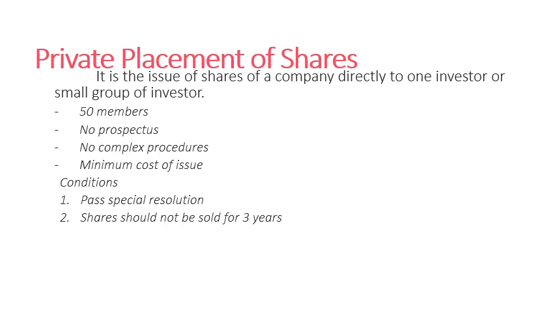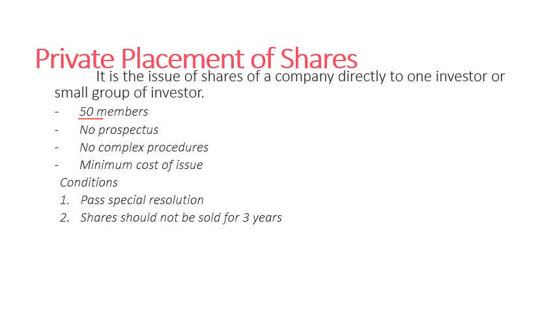So there are some features of private placement. Only a maximum of 50 members. We have seen that the company issues directly to one investor or a small group of investors. That group can contain a maximum of 50 members, and there is no prospectus. Prospectus refers to the invitation letter for the shares of this company. So there is no prospectus required.